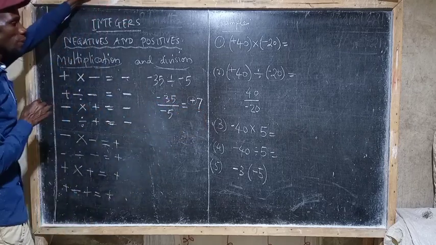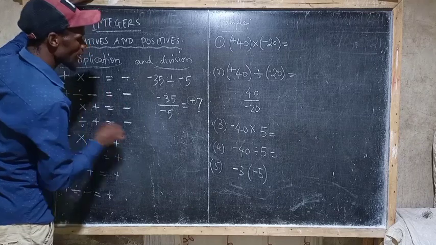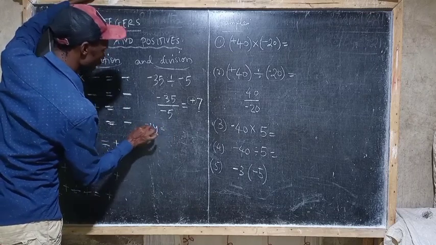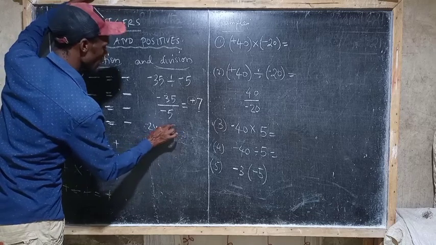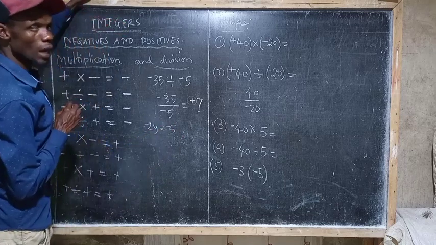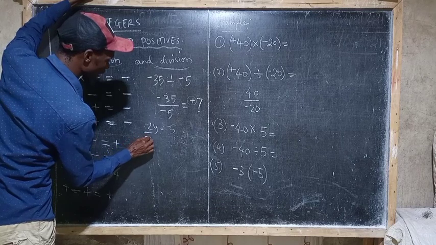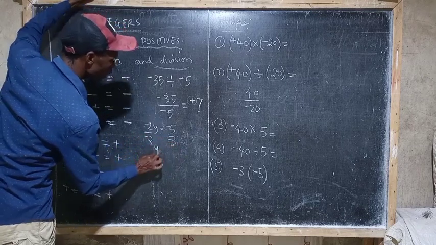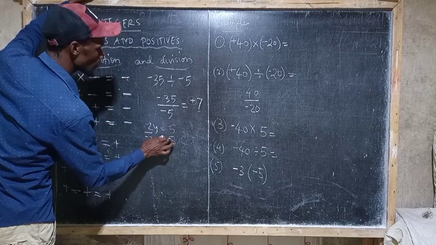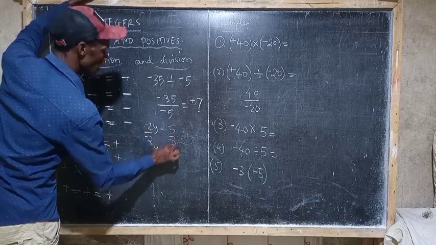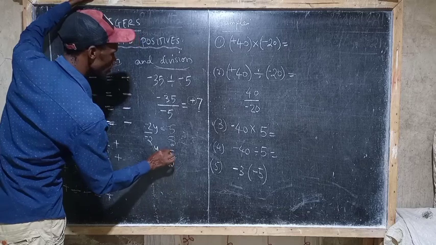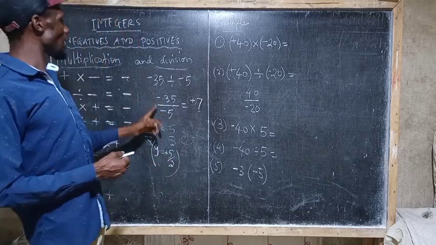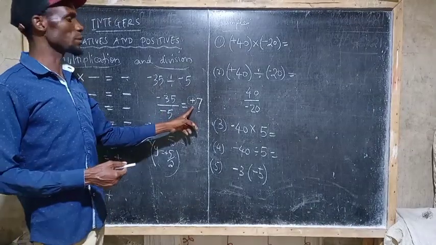It may happen that you are dealing with, let's say, 2y is equal to negative 5. So we are looking for the value of y. We have to divide by negative 2 here. So the answer will be y is equal to negative divided by negative, which is positive, 5 over 2, which is positive. That is what I mean here. If you find there is negative divided by negative, the answer must be positive.